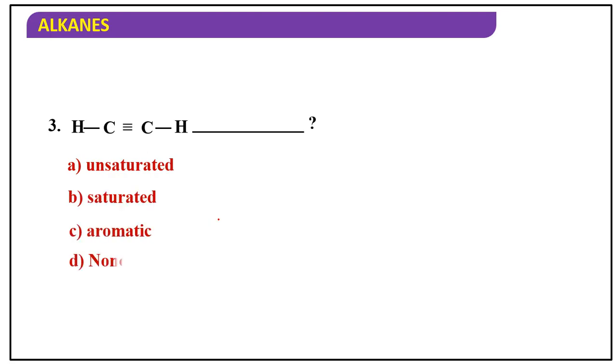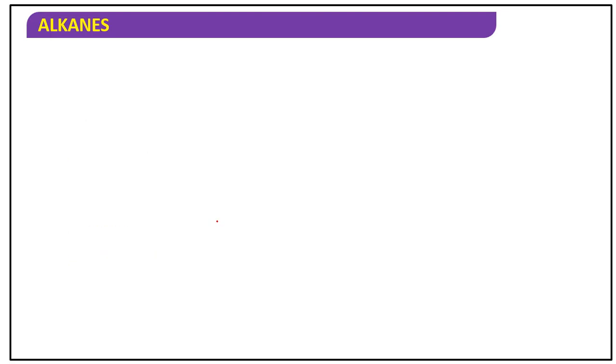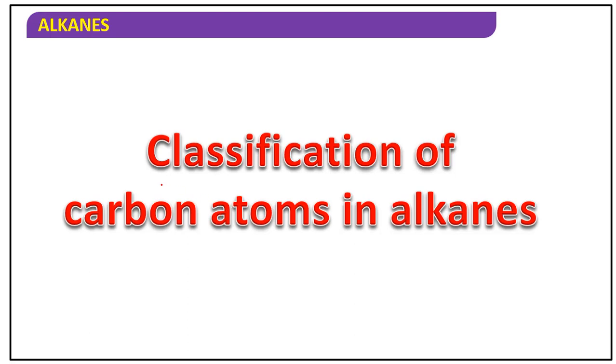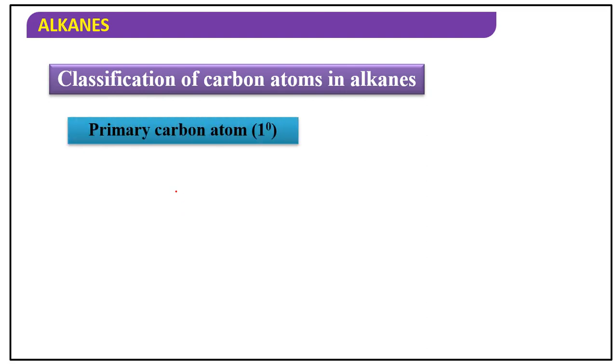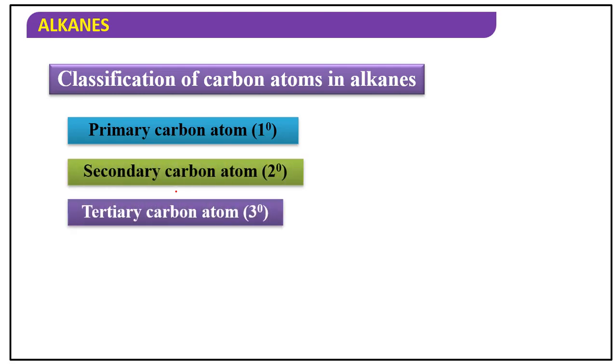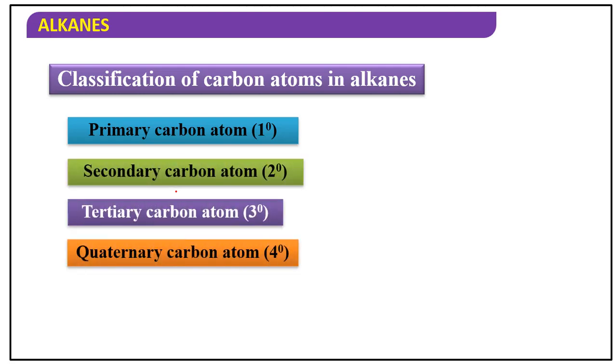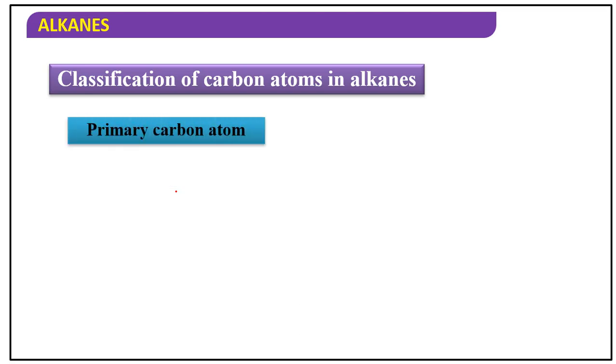Obviously it is unsaturated. Then classification of carbon atoms in alkanes: primary carbon atom, secondary carbon atom, tertiary carbon atom and quaternary carbon atom. So what is the primary carbon atom? You can see step by step.